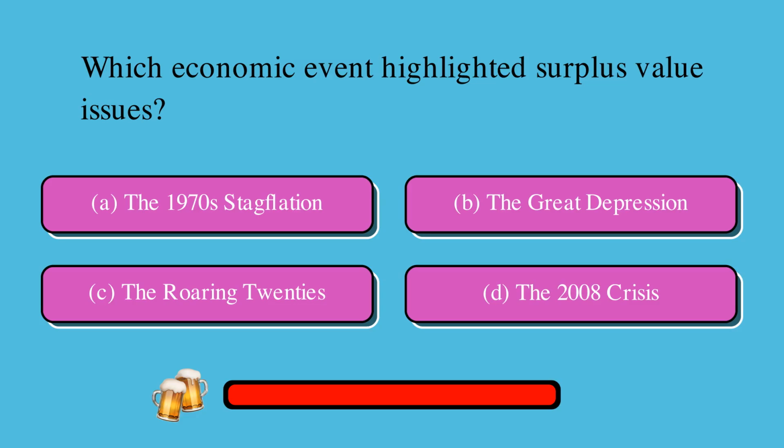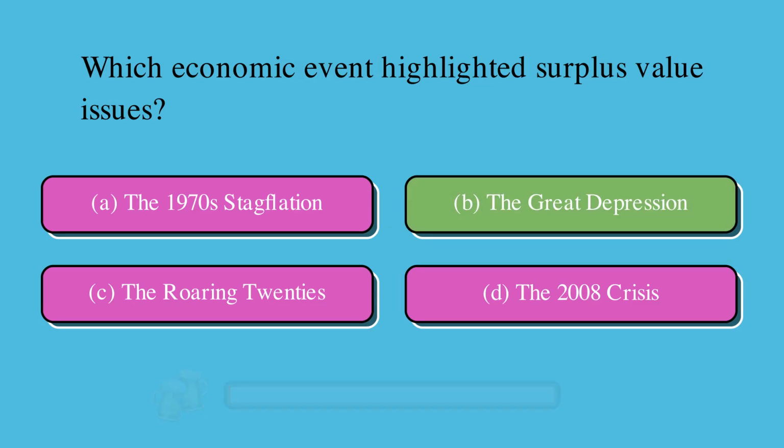Which economic event highlighted surplus value issues? Is it A. the 1970s stagflation, B. the Great Depression, C. the Roaring '20s, or D. the 2008 crisis? The correct answer is B. the Great Depression.